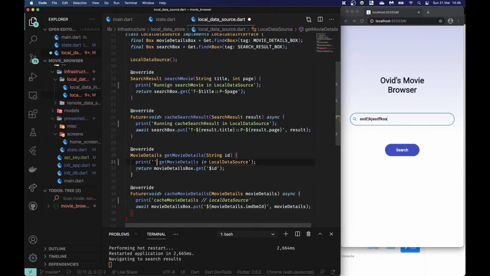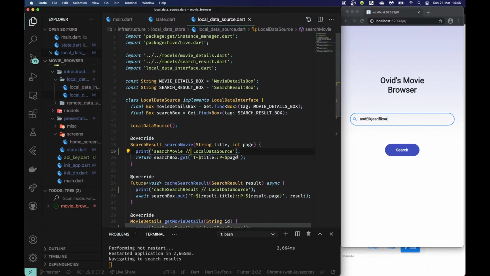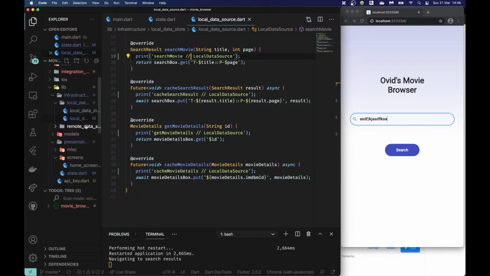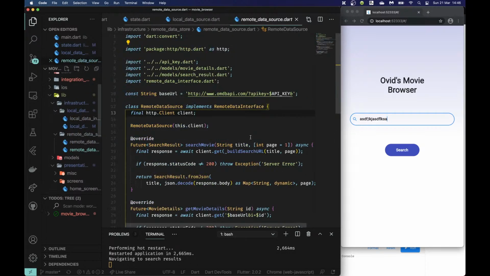I don't want to overcomplicate this. I want to make it easier to see what's happening. So in my opinion, the less words, the better. Okay, there we go. Okay, and I'm going to do the same thing for the remote data source here.